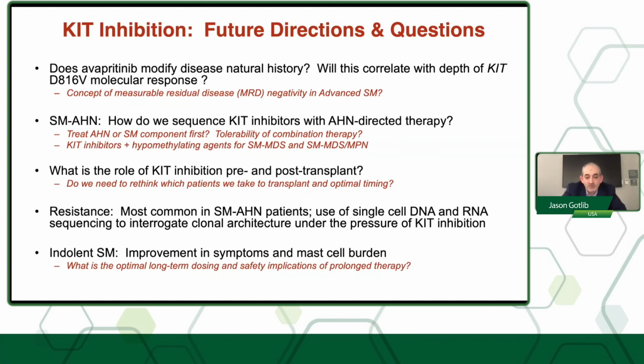And then in indolent disease, we are seeing improvement of symptoms and mast cell burden, but what is the optimal dosing of avapritinib in such patients? What are the safety implications of the prolonged therapy? Patients have really only been treated for about 2 to 3 to 4 years, so we need more long-term data to see if there's any toxicities that do take longer to reveal themselves. As of now, we have not seen any new concerns.